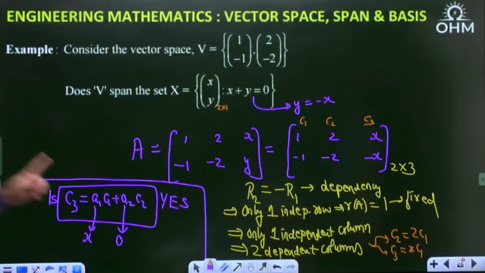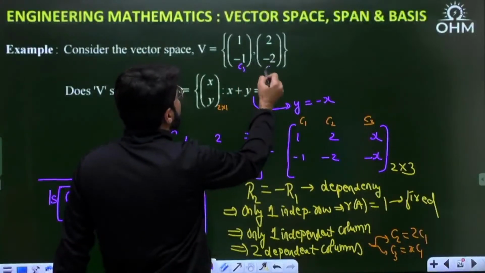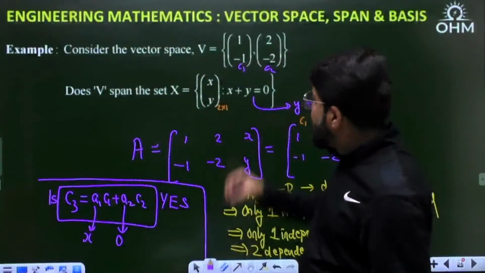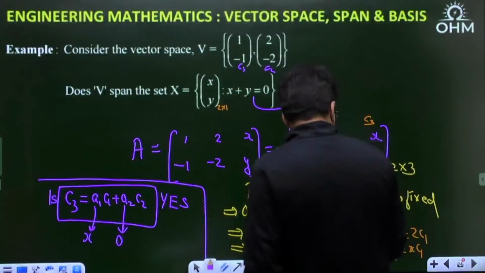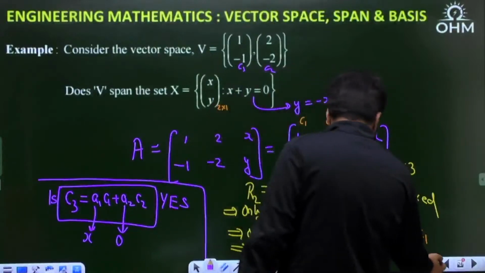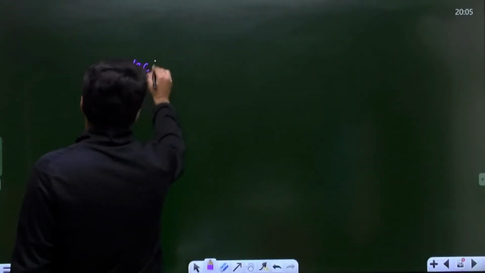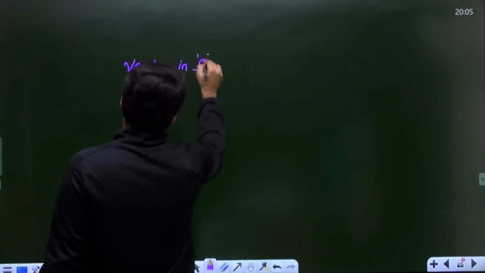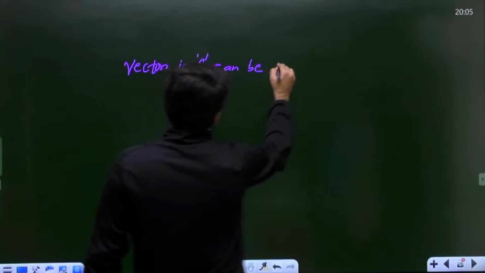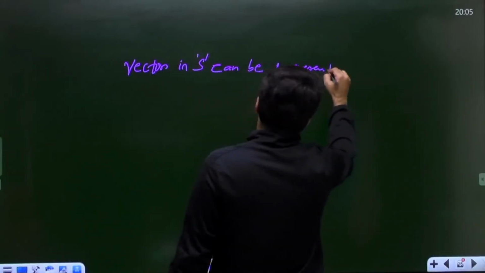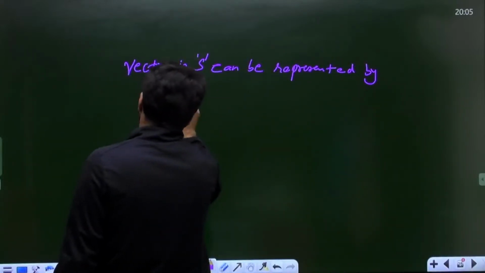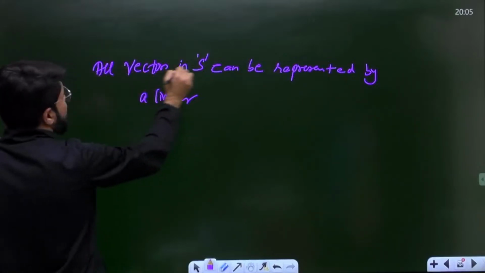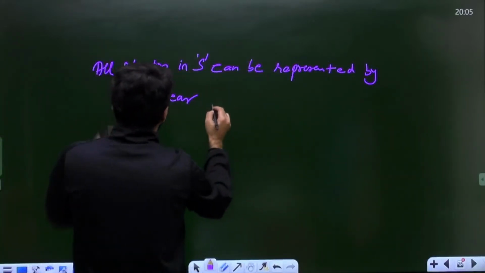That means these columns C1 and C2, which are the given vectors V1, V2, the vectors in the set S, listen to me. This gives me a conclusion. Let me write it down here. All vectors in the set S can be represented by linear combinations of